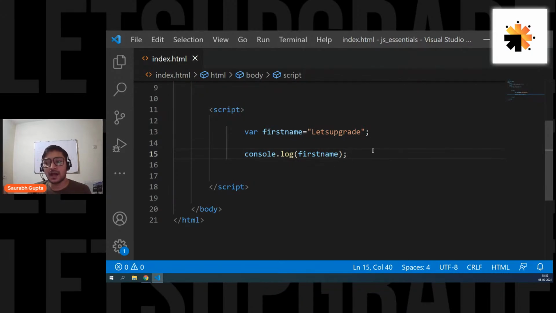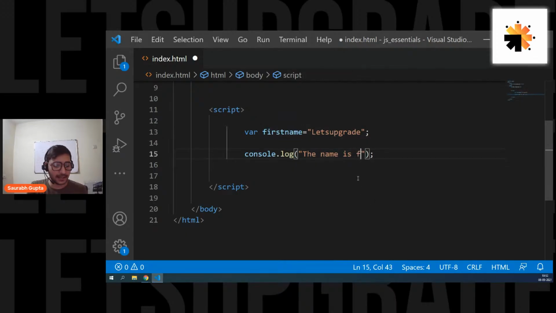What if I also want to print some string with my variable? For example, I want to print like this: the name is Let's Upgrade. I want to print some string with my variable. So let me write "the name is", and now I want to write my variable, because Let's Upgrade is stored in my variable. So how can I use this variable here?